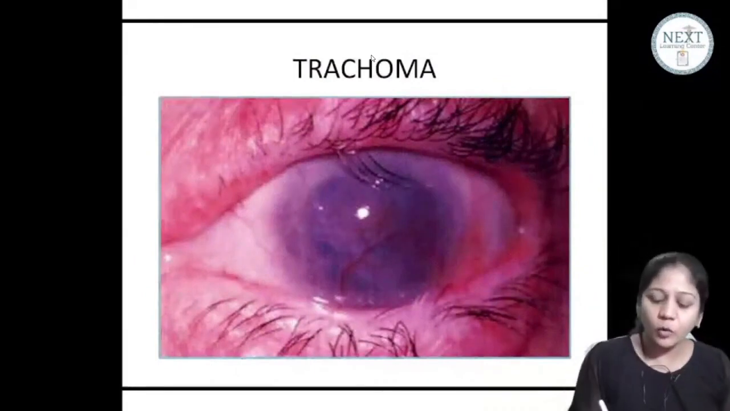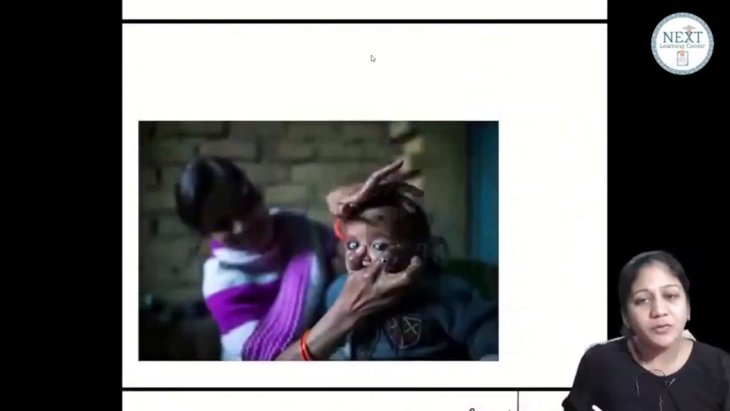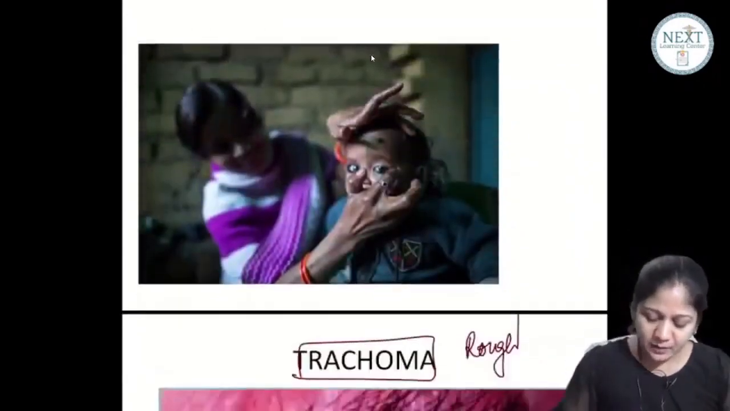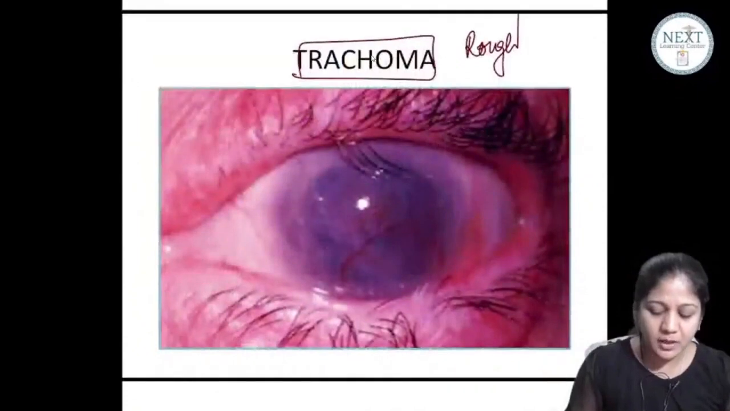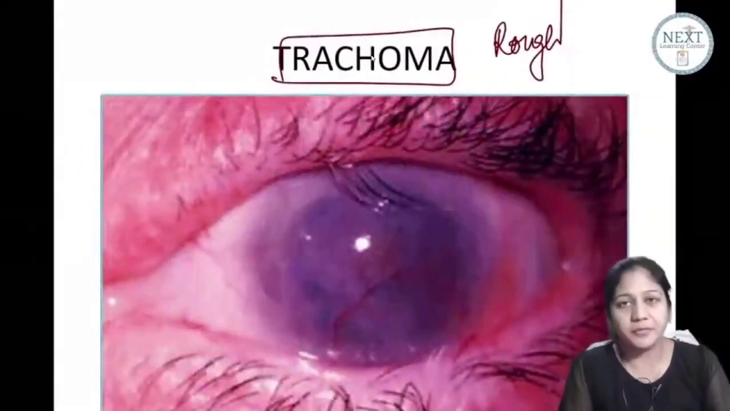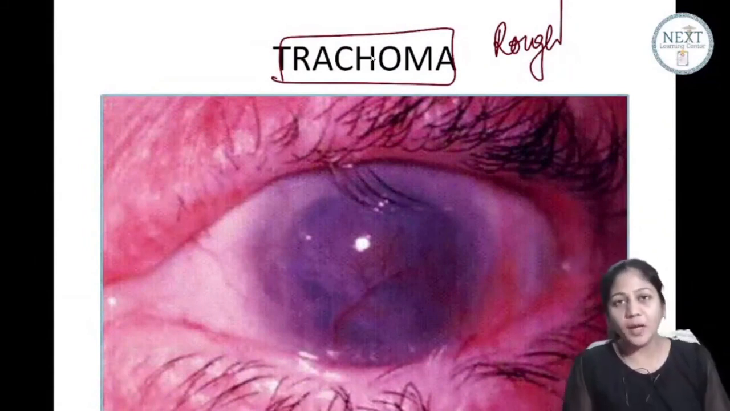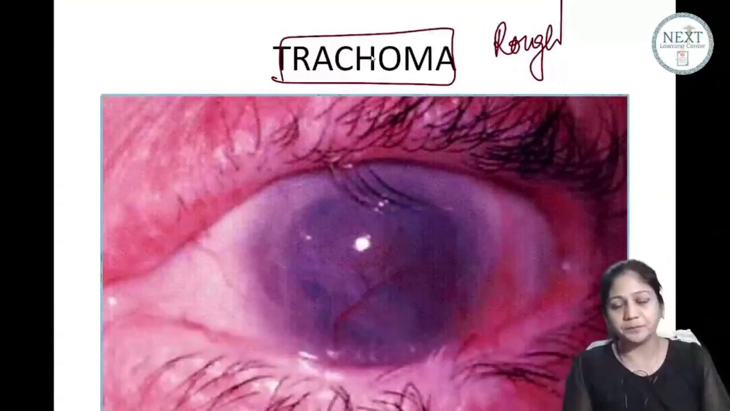So guys, trachoma means rough. It has been derived from a term which means Egyptian ophthalmia, and the meaning of trachoma is rough. You must be knowing that trachoma is one of the most common causes of blindness worldwide. One of the most common. Okay. It is rather the most common cause of infectious blindness worldwide.